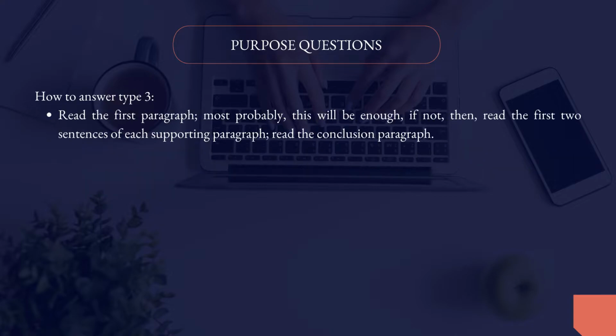Let's talk about the third type, the type in which we are asked about the purpose of the author about the entire passage. Why did the author write this text? Here, to be able to answer this question, read the first paragraph, that is, the introduction. Most probably this will be enough because the thesis, the summary sentence, the main topic of the whole passage is in the introductory paragraph, and the main ideas are usually mentioned there. So this will be enough, most probably.